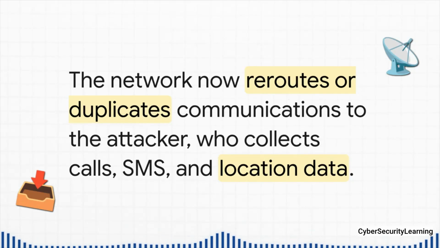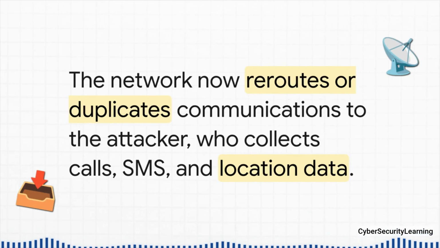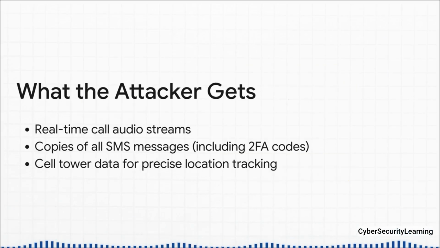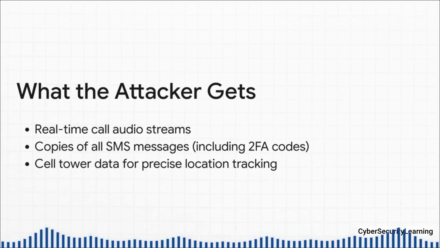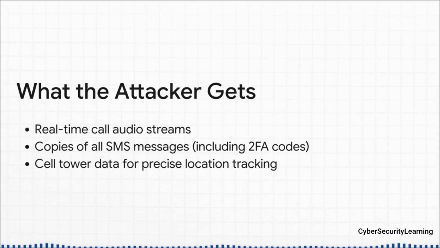So, with those malicious commands in place, the network is now just obediently rerouting or duplicating all of the target's communications. The final step for the attacker is to just sit back and let the data roll in. So what do they get? The actual audio from your phone calls. Every single text message. That includes your bank alerts, your password resets, and yep, your two-factor authentication codes. And they get your precise location pinging off cell towers.